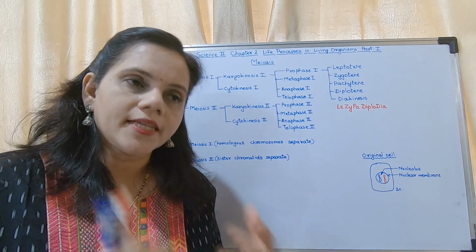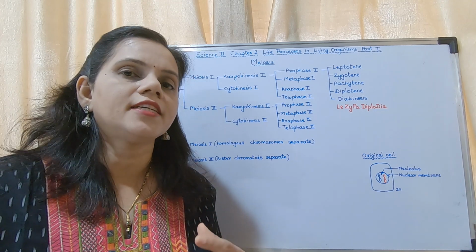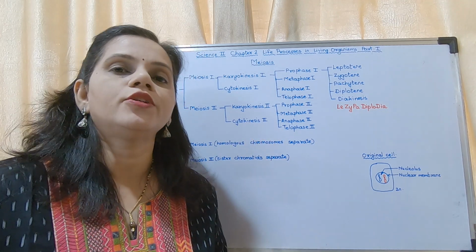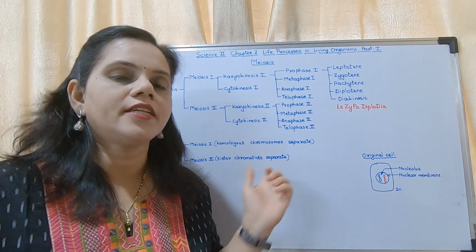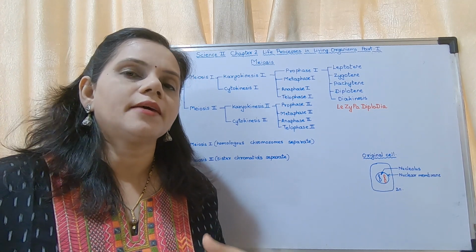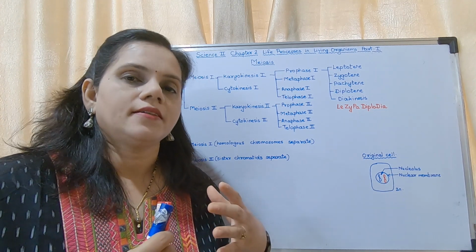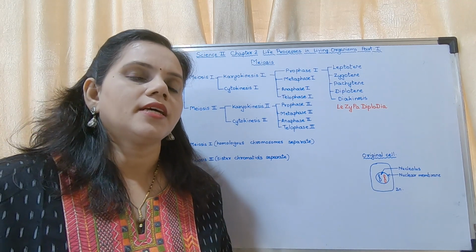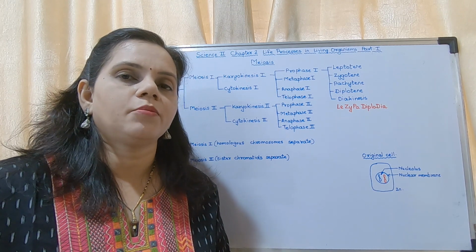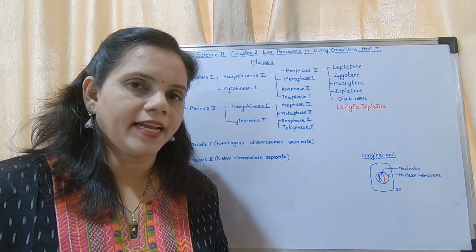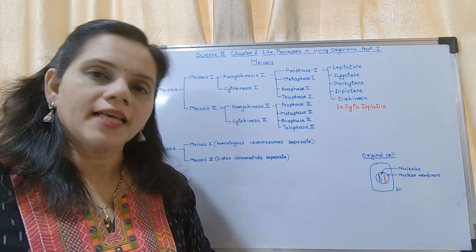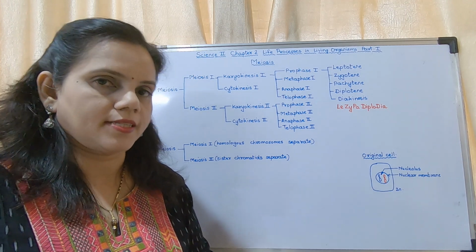What is the significance of germ cells? Why are they a different type of cell? That we will come to understand after we do meiosis. After we finish with meiosis, I will explain why the germ cells are separate and different from the somatic cells. Germ cells have only half the number of chromosomes. Why they have half the number of chromosomes, that we will discuss later. Okay, now in germ cells this type of cell division takes place, that is meiosis.